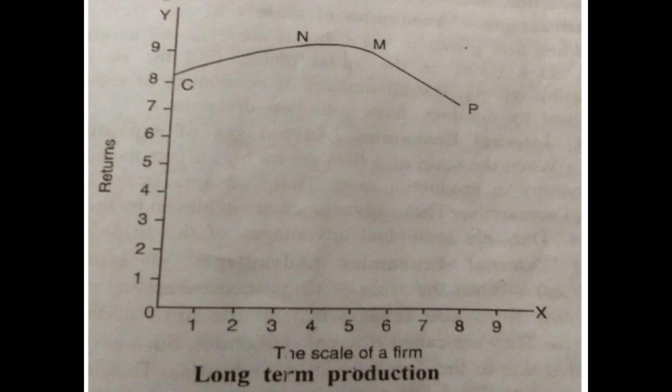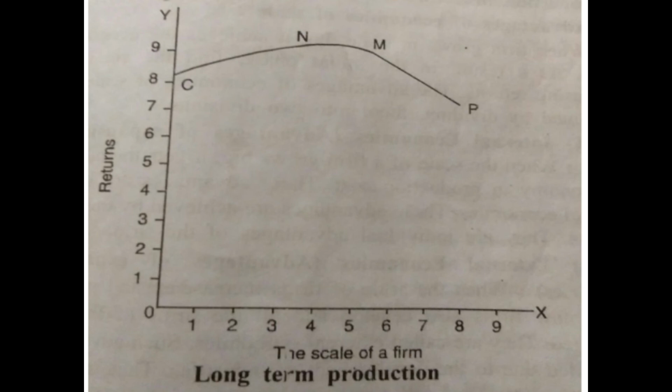In the figure given above, on OX, the scale of the firm has been shown, and on OY, the proportion of marginal returns has been indicated. The CP curve is a curve of marginal returns.